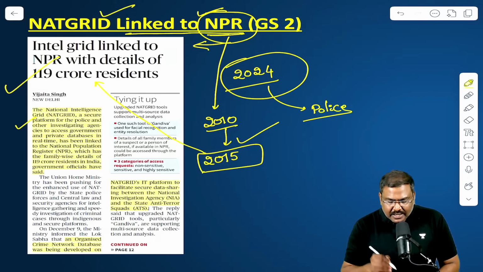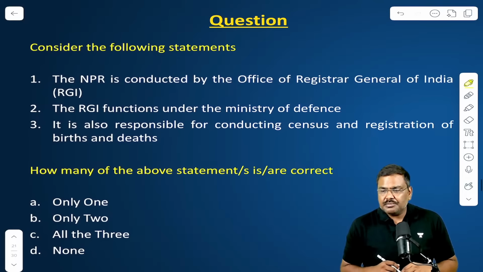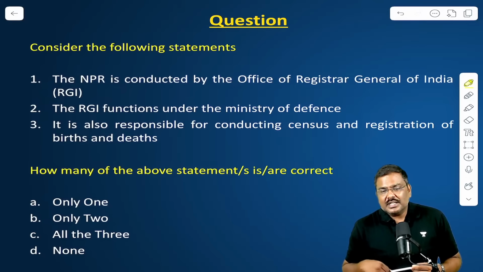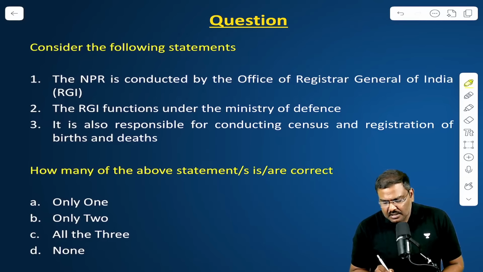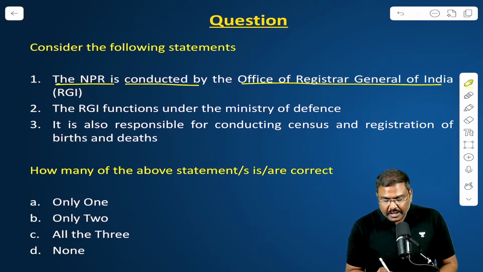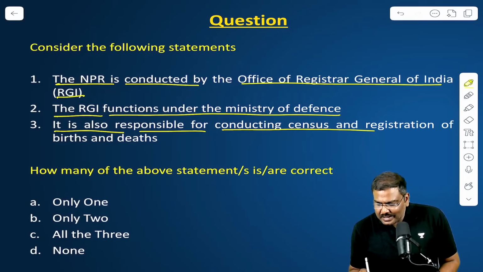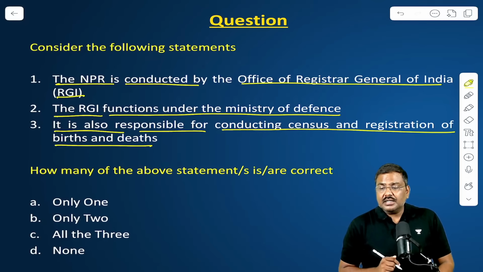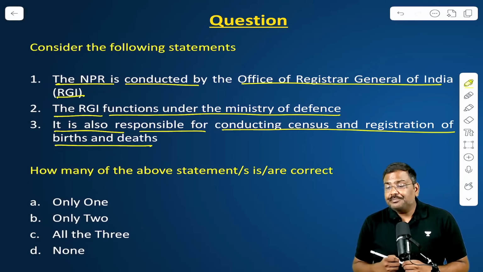So these are certain important points now. Based on this, I've given an MCQ. Please solve the MCQ and tell me the answer, because the NPR, all of this is there in the newspaper multiple times. NPR is conducted by the Office of Registrar General of India, RGI. The RGI functions under the Ministry of Defense. It is also responsible for conducting census and registration of births and deaths. How many of the statements are true? Let me know.